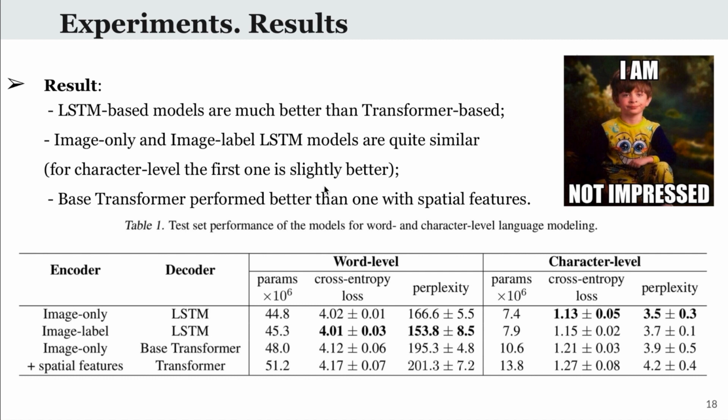Another interesting observation is that base transformer with only a global image embedding works better than the transformer with spatial features. Possible reason is that unlike classical image captioning models, meme generation models are not aiming to caption particular segments of the images. Also, based on the training and validation curves, we noticed that word-based models start to overfit on training data after 6-7 epochs. In contrast, character-based models almost don't overfit after 40,000 iterations.